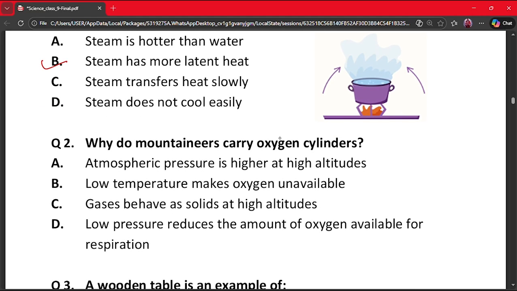Our next question is question number 2. Why do mountaineers carry oxygen cylinders? A. Atmospheric pressure is higher at high altitudes. B. Low temperature makes oxygen unavailable. C. Gases behave as solids at high altitudes. D. Low pressure reduces the amount of oxygen available for respiration. The correct answer here is option number D, because at high altitudes atmospheric pressure is low, and due to this the amount of oxygen available for breathing reduces. So mountaineers carry oxygen cylinders.